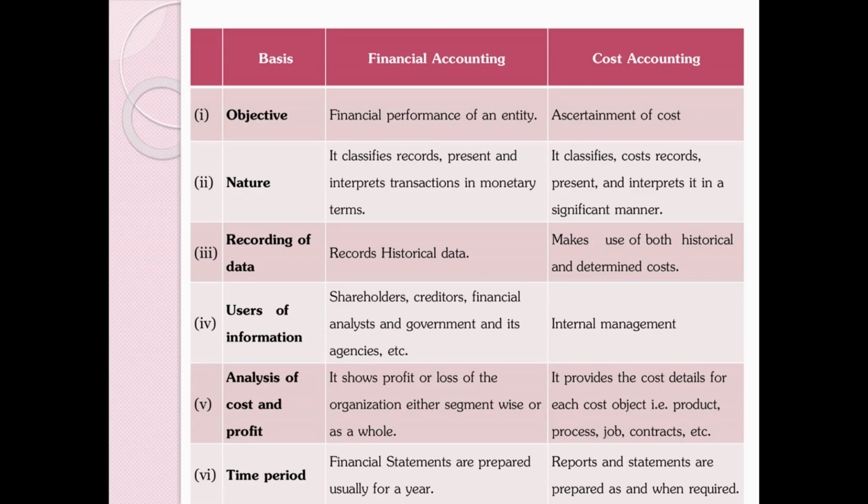Fifth one, analysis of cost and profit. In financial accounting, the profit and loss of an organization can be known by the company at the end of the accounting period by preparing the profit and loss account. In cost accounting, cost details for each cost object can be identified. Sixth one, time period. Financial statements are prepared in financial accounting for one year. But in case of cost accounting, whenever need arises, the company can prepare reports and statements.